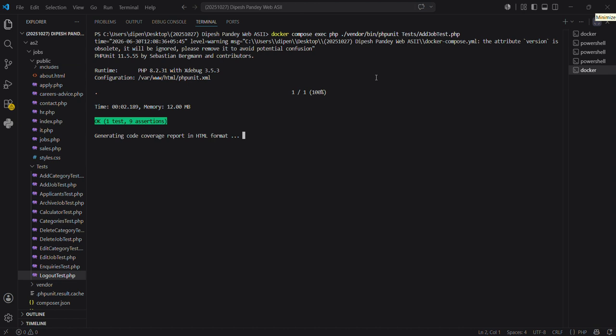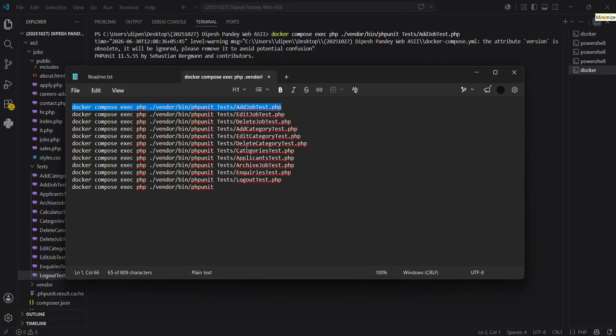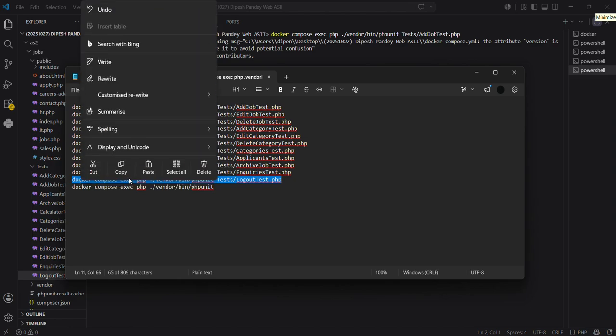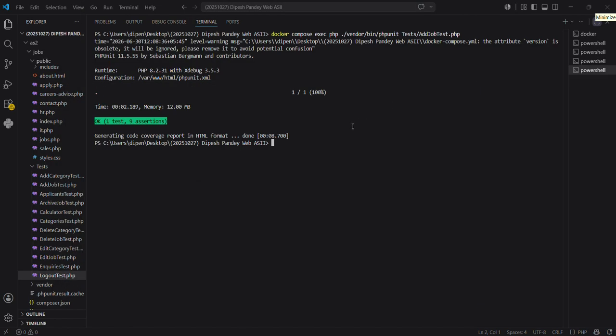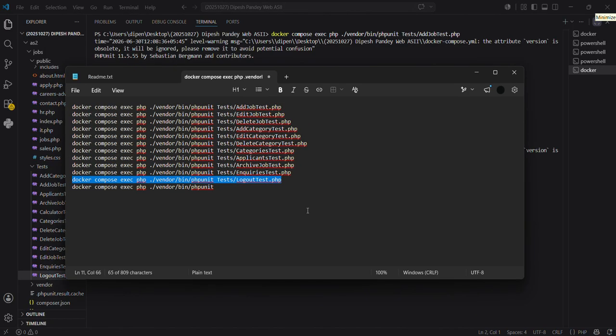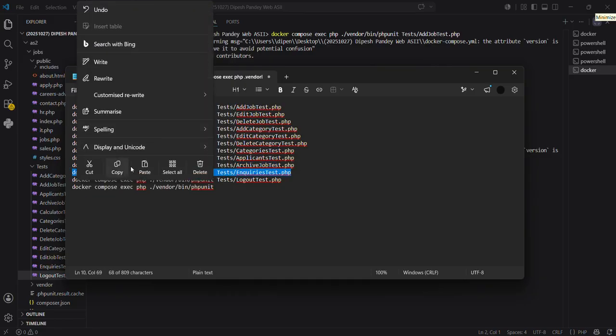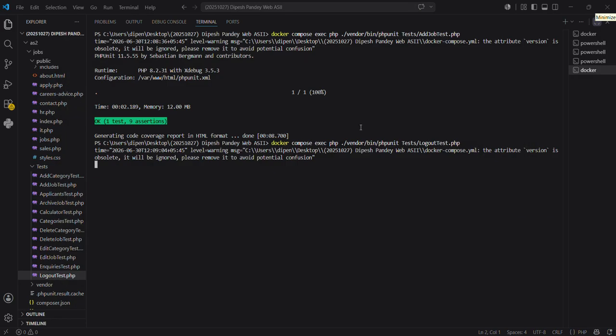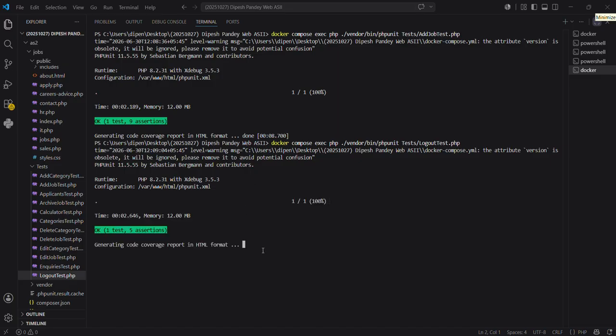I tested add job test.php, and it tested 100%. Now we test logout test.php. Logout test, and at last let's test this inquiries.php. Logout test.php is also tested 100%.